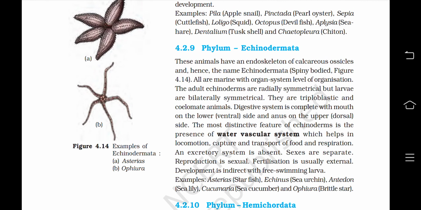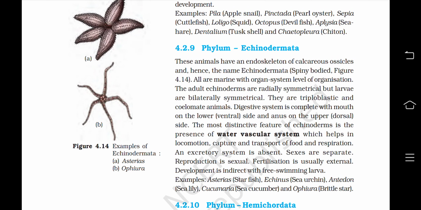Digestive system is complete with mouth on the lower or the ventral side and anus on the upper or dorsal side. The most distinctive feature of echinoderms is the presence of water vascular system, which helps in locomotion, capture and transport of food and respiration. An excretory system is absent.